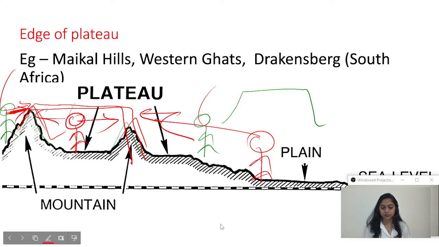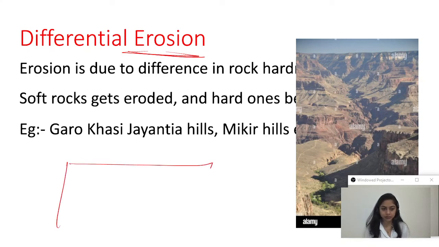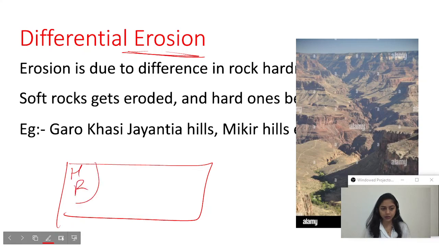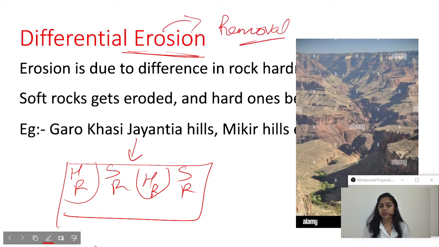Now, the third part which was mentioned earlier is differential erosion. What is differential erosion? See what happens. There's a piece of land. Here hard rocks are there, here soft rocks are there. Again hard rocks, soft rocks this way. Due to atmospheric agents like water and air, these rocks get eroded over a long period of time. Like we have heard of soil erosion. Erosion simply means removal. So what will it lead to? Hard rocks will stay, soft rocks will get eroded easily.